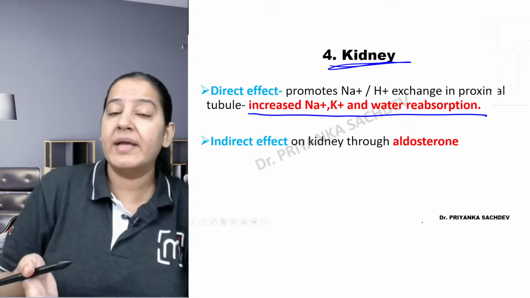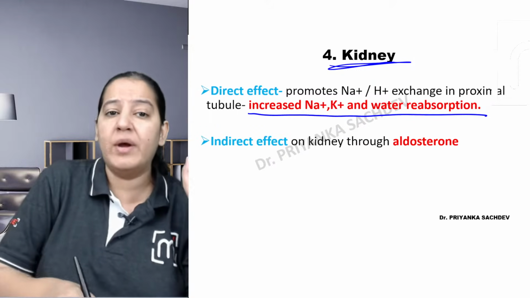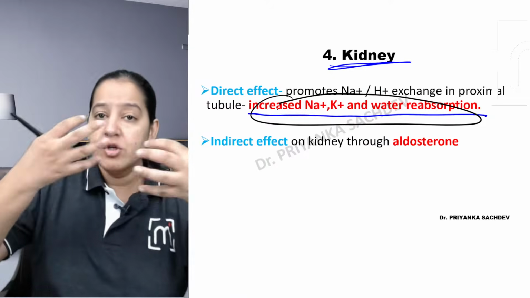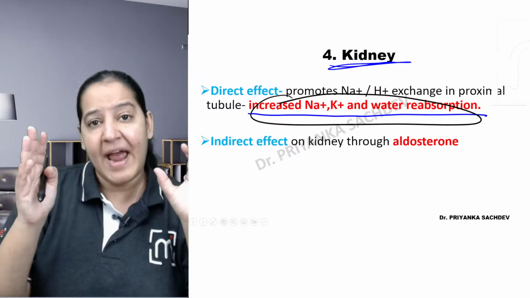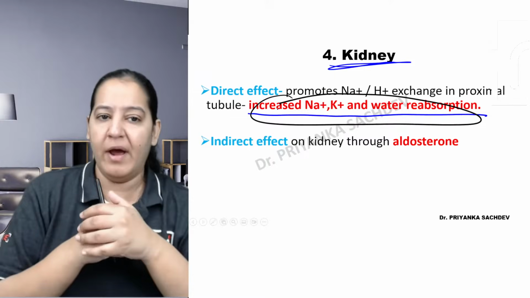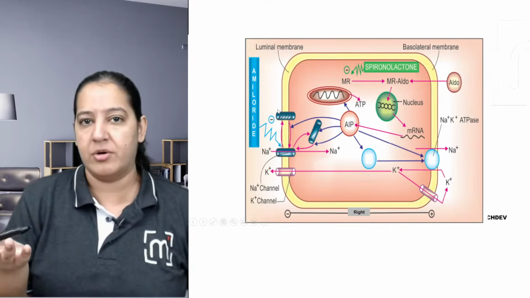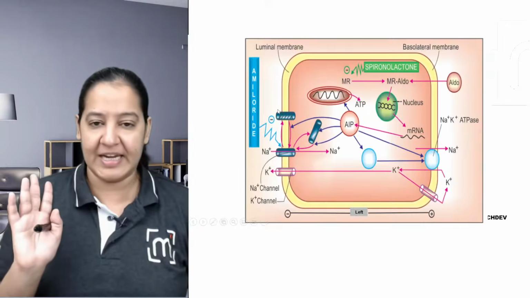So what is angiotensin 2 doing? It increases sodium and water reabsorption. More and more sodium and water is reabsorbed from the blood, so the blood will get concentrated and it increases the blood pressure, because of increased sodium and water reabsorption. So that is the mechanism of action in the kidney.